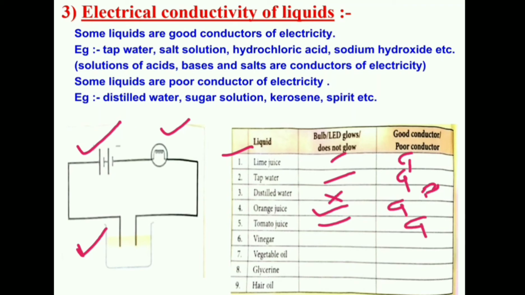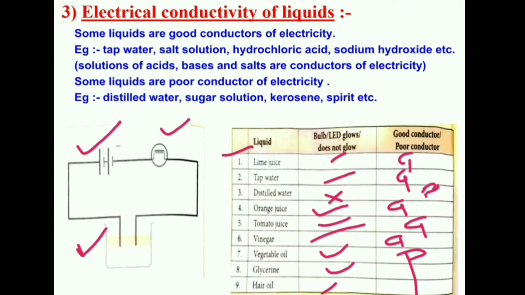Then we have vinegar. Vinegar is known as sirka, that is used in the kitchen, and again the bulb glows, so it is also a good conductor. But in the case of vegetable oil, glycerine or hair oil, the bulb does not glow, so all are poor conductors of electricity.